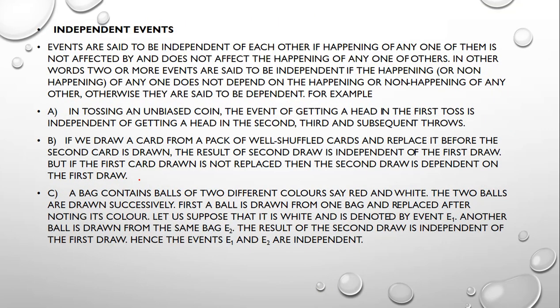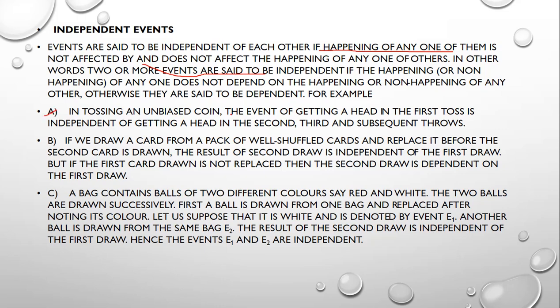Now we can see independent events. Events are said to be independent of each other if the happening of any one of them is not affected by, and does not affect, the happening of other events. There is quite a difference between mutually exclusive events and independent events. In mutually exclusive events there are no common points, but in independent events common points are there, but the happening will not be affected. By observing an example, you can understand.